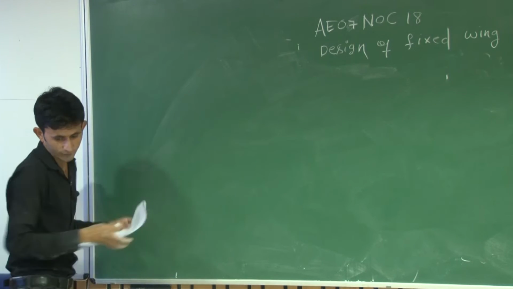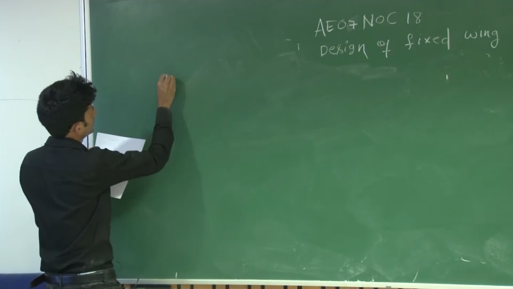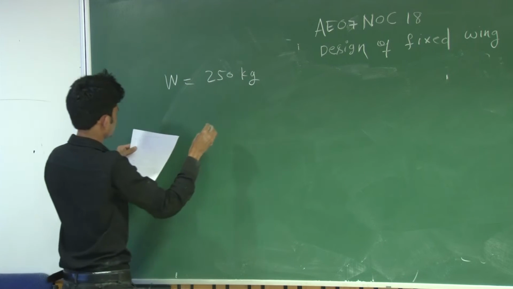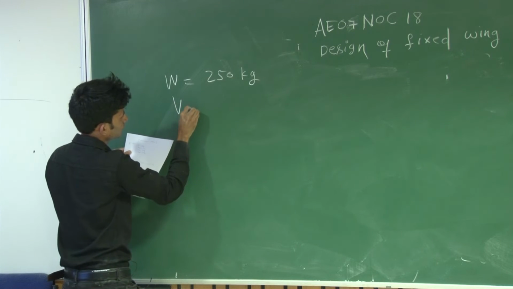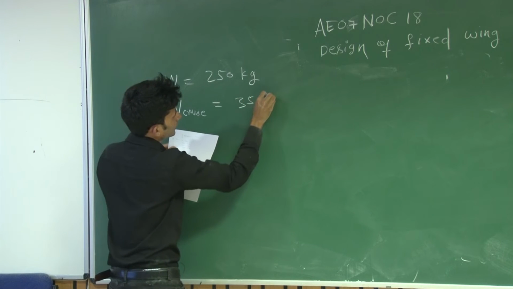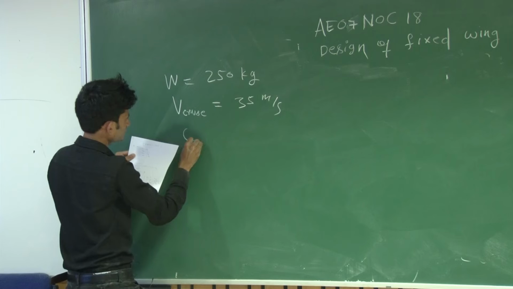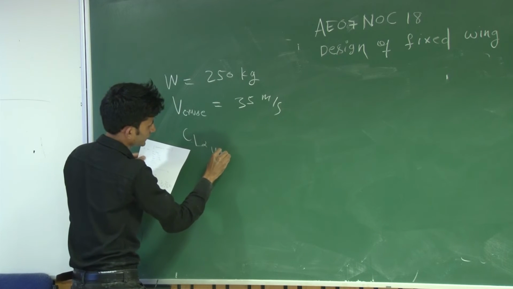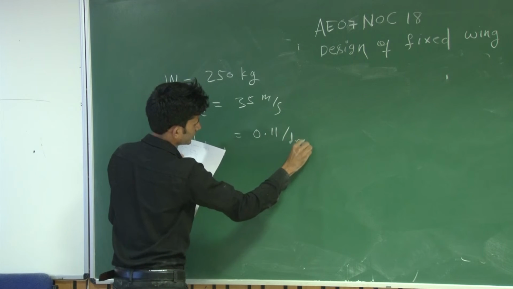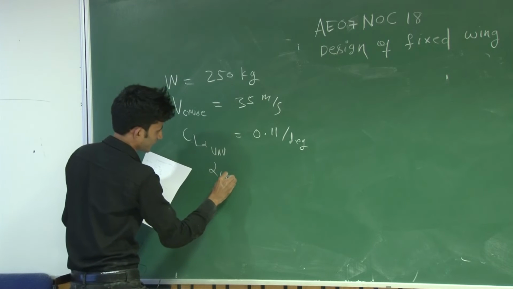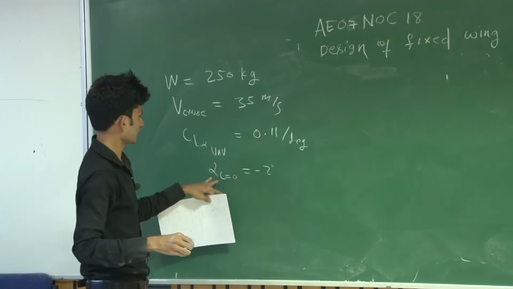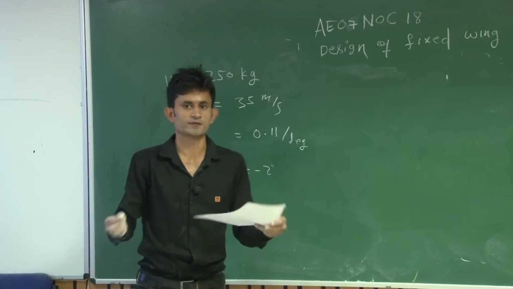So the information given: weight 250 kg, V cruise is 35 meter per second, CL alpha of UAV is given 0.11 per degree, and alpha at lift equal to 0 is -2 degree. Here the alpha at lift equal to 0 is the same for airfoil, wing and aircraft.